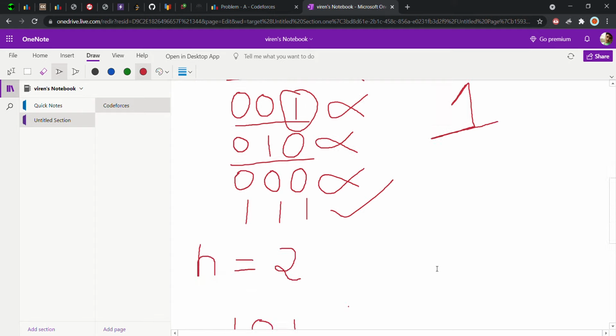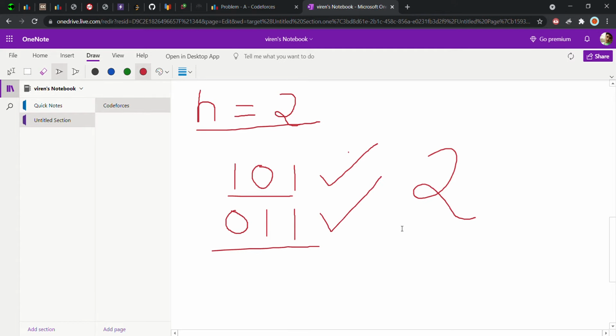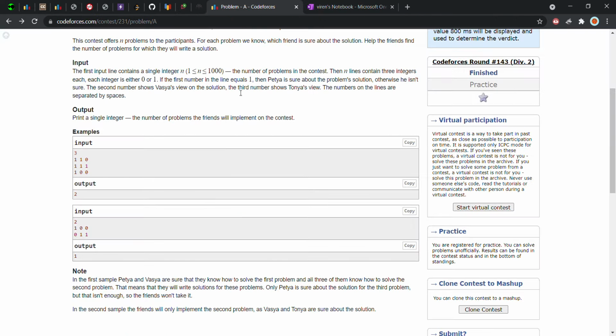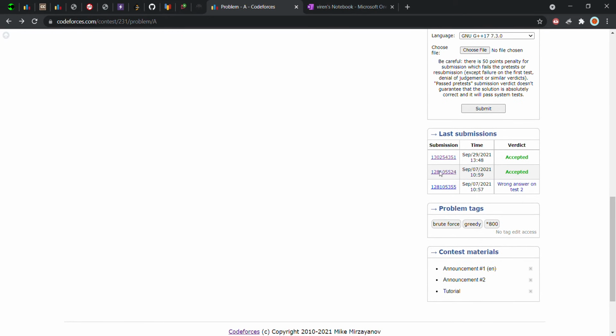Let us consider one more example, where we take n as 2 and these are the scenarios for the two problems. Here we get the answer 2 because the first question they attempt and the second also they attempt. So this was the simple logic we have to implement in our coding part. Let us see how I implement it in code. Here you can see that I tried different ways to solve it and got accepted in two different solutions. I will show both of them to you.